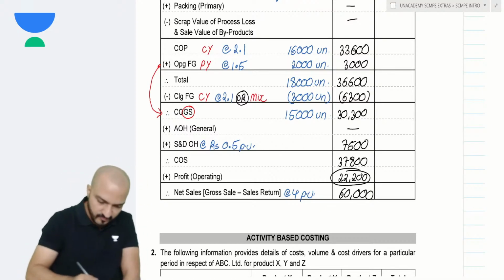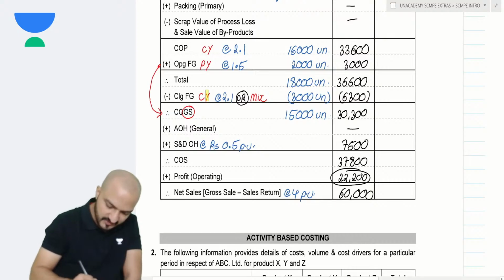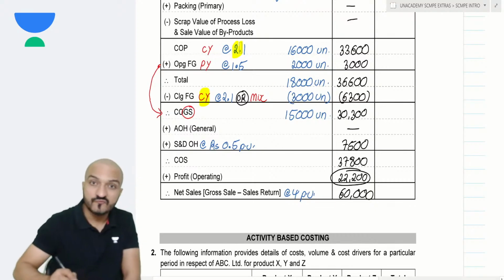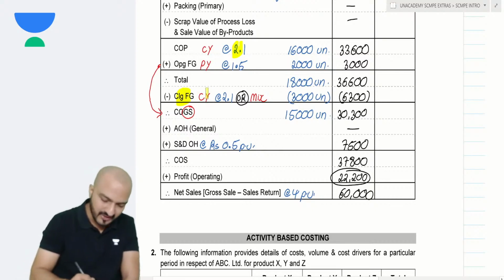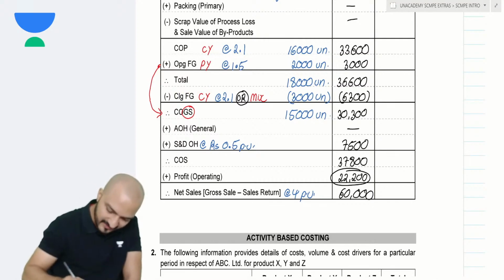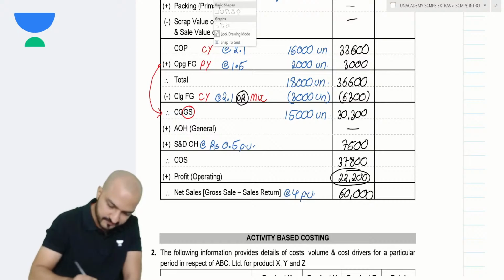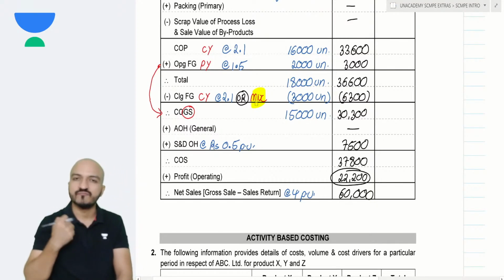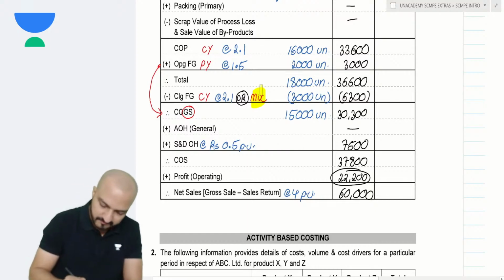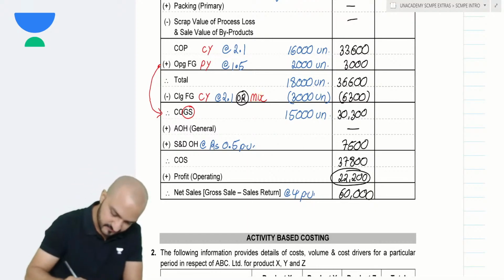So under the FIFO method, my closing material is valued at the rate of the current year. But under the weighted average method, my unsold units will be valued at what rate? They will be valued at the rate of the mixture. Now, where do I get the rate of mixture? Mixture basically means what?